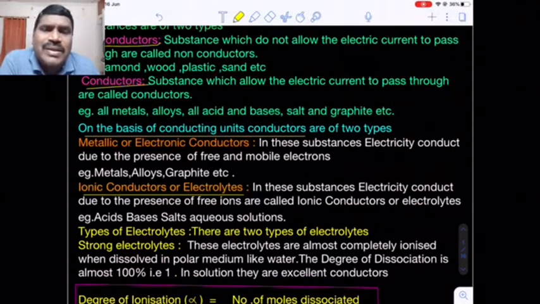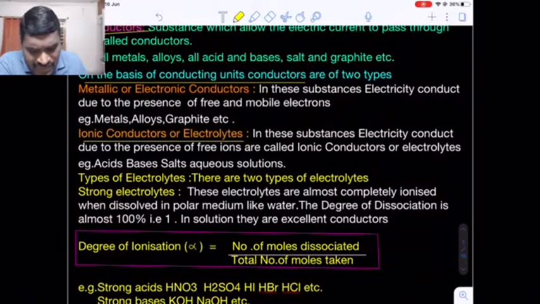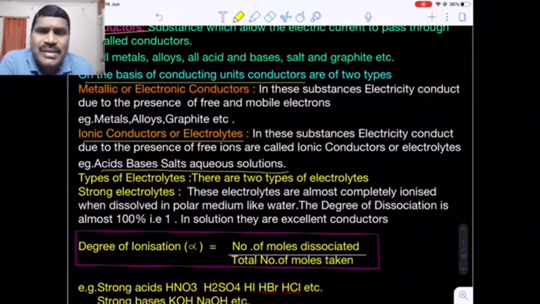In these, the aqueous solution or the molten or liquid state solution, in which free ions are available, is responsible for the conductivity. Examples of electrolytes: acids, bases and salts, aqueous solutions.